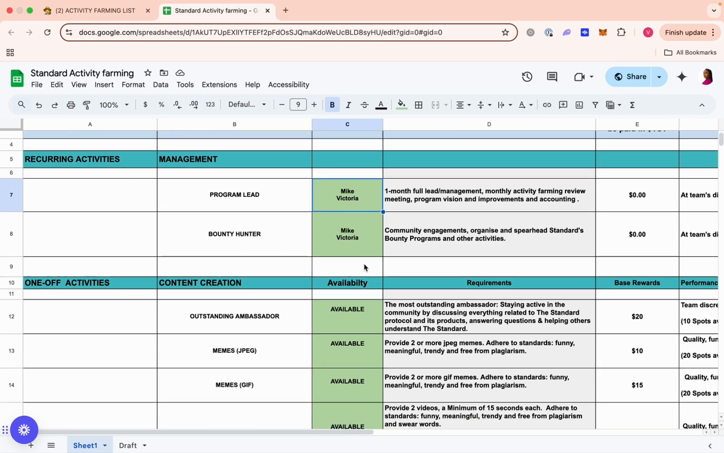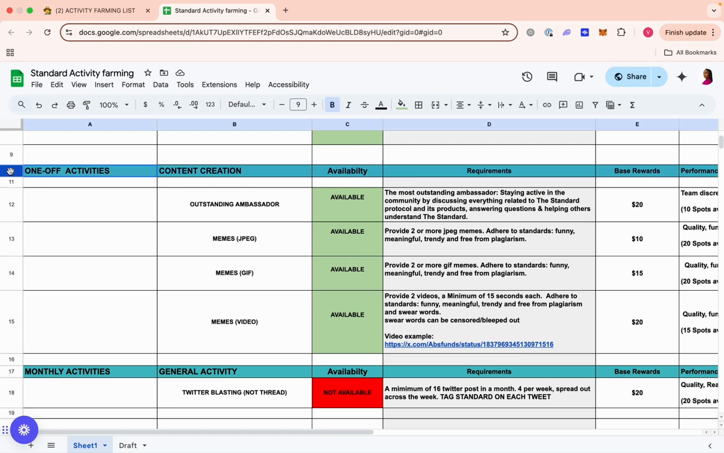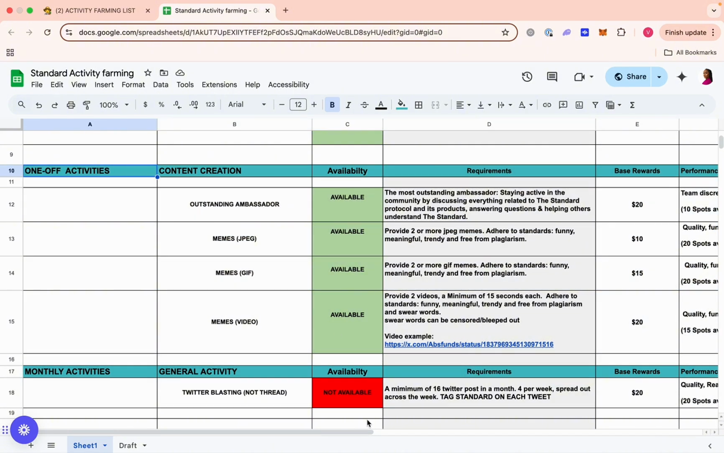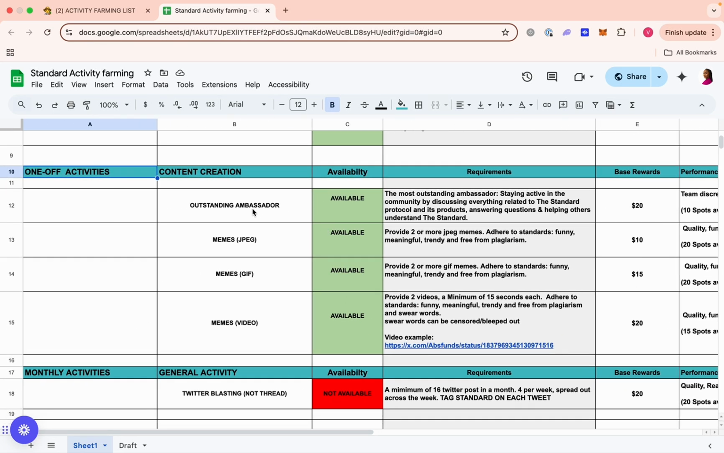So for ambassadors, this is where you should look. From one-off activities downward, this is where you should be looking. This is where your tasks are. So we have different tasks for now. We have about 4 available tasks for now.